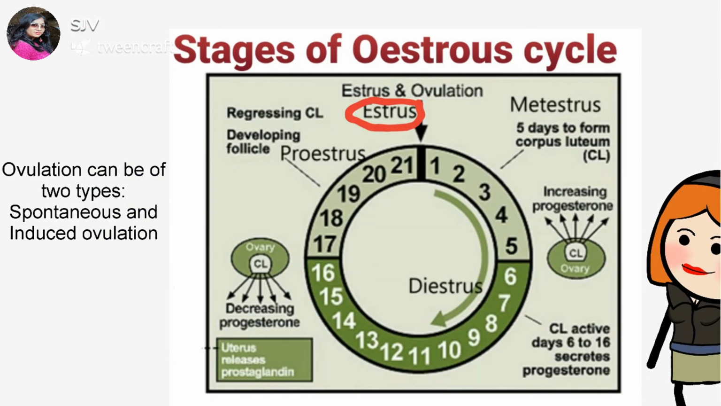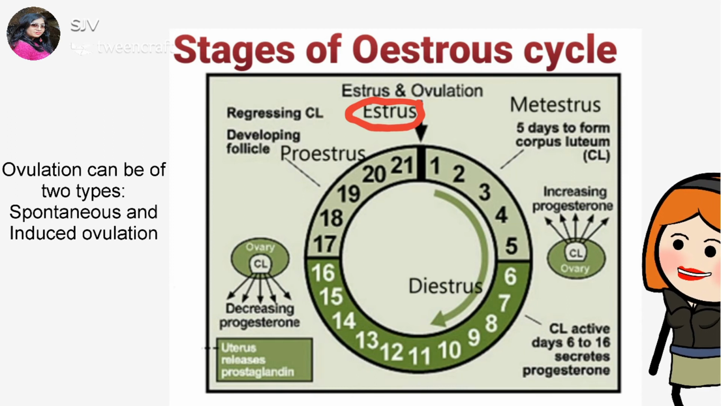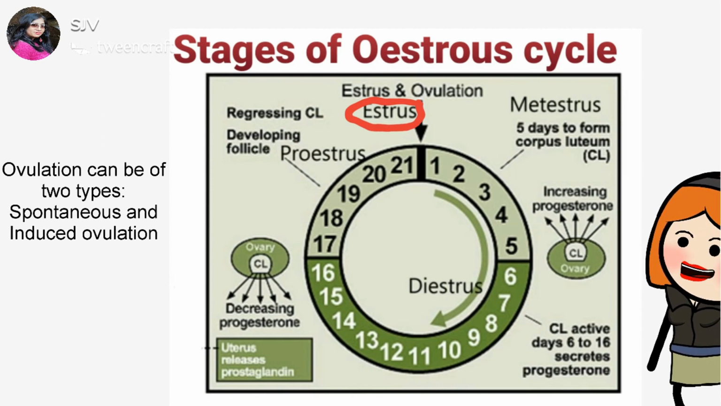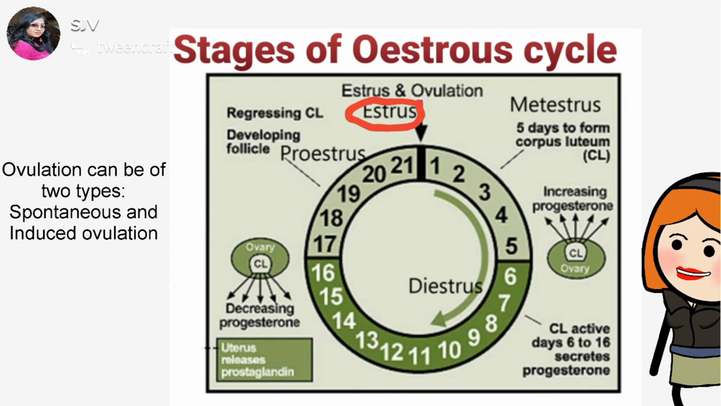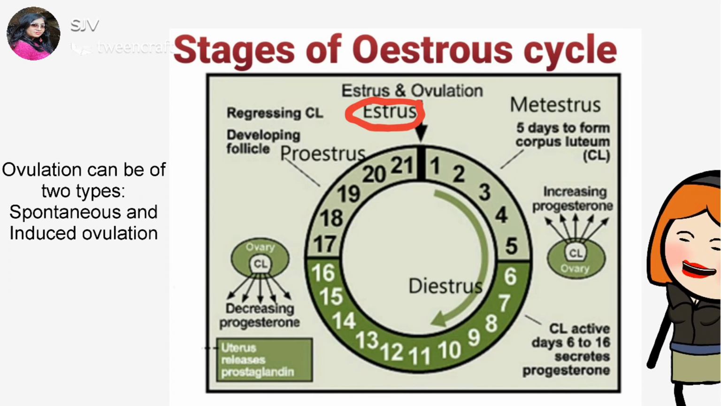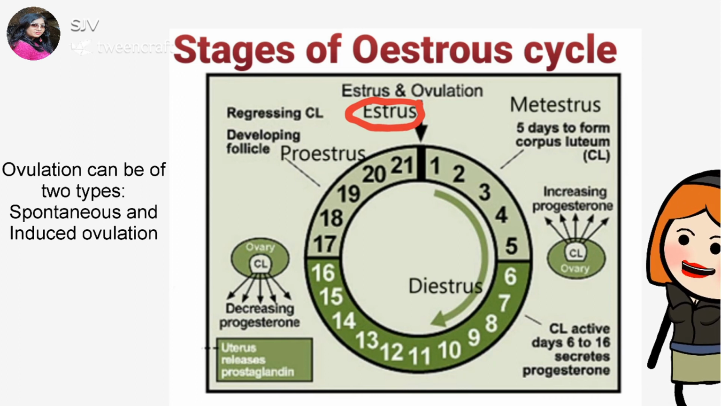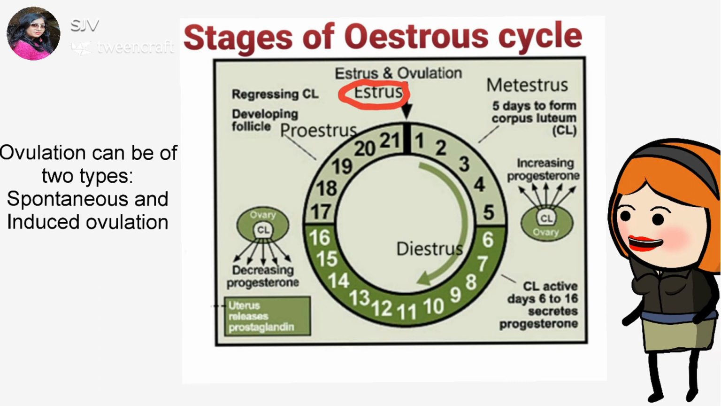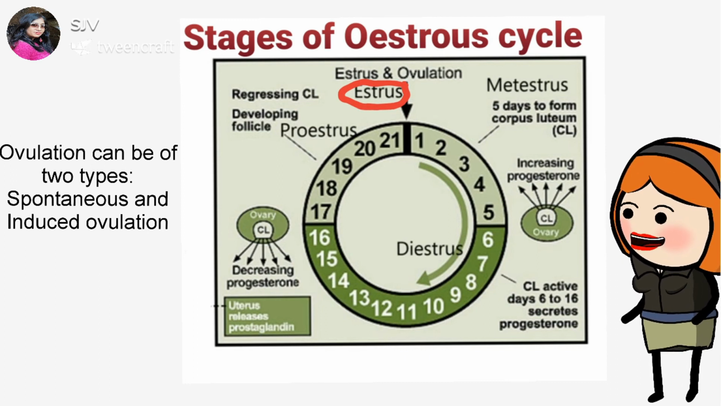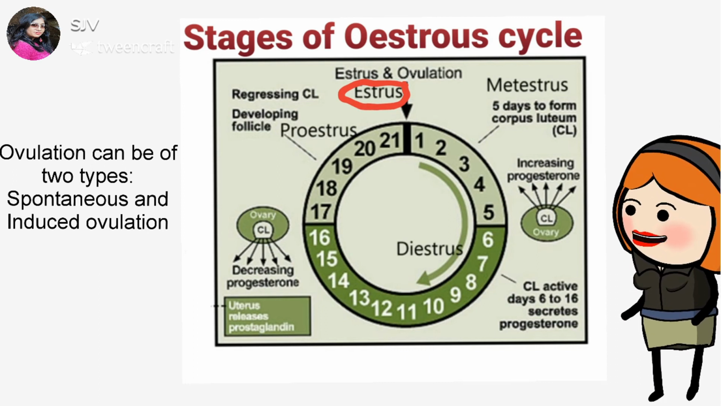On the other hand, in cats, rabbits, ferrets and camels, ovulation takes place only when there is the presence of an external stimulus, that means when copulation occurs. Otherwise, ovulation will not occur in the estrous phase for these animals. This type of ovulation is known as induced ovulation, where an external stimulus is very much required for ovulation to occur.